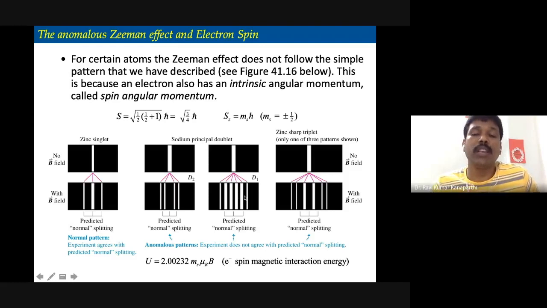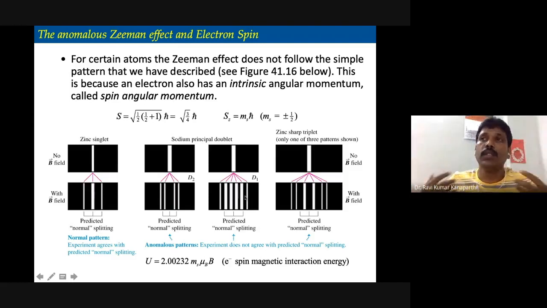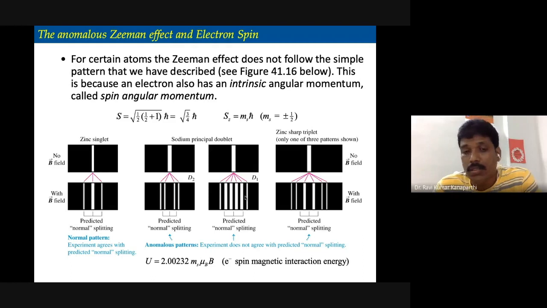These experiments are mainly done with elements where L is not equal to 0. For all L not equal to 0, what we expect is that if they are passed through a magnetic field, they have to split according to their L value. But what is observed is different.